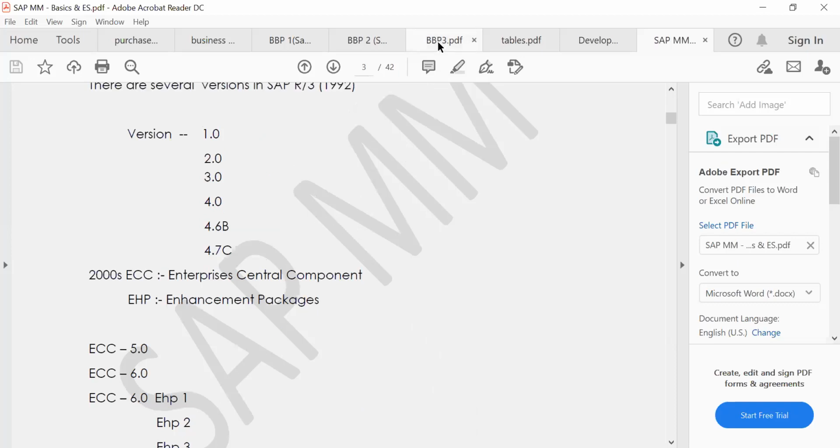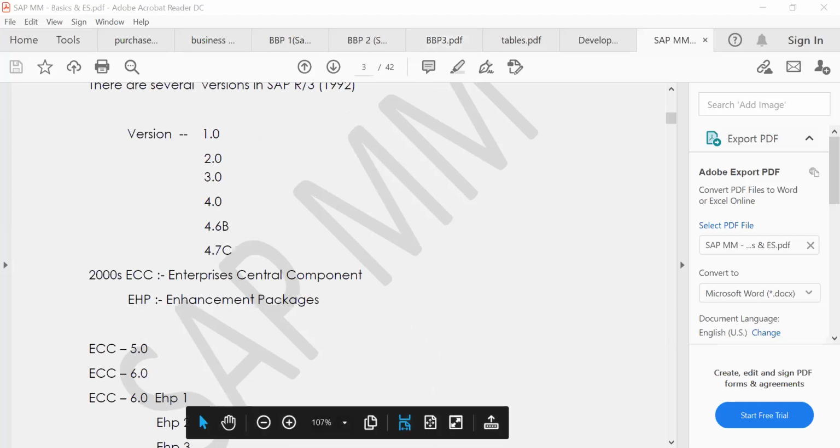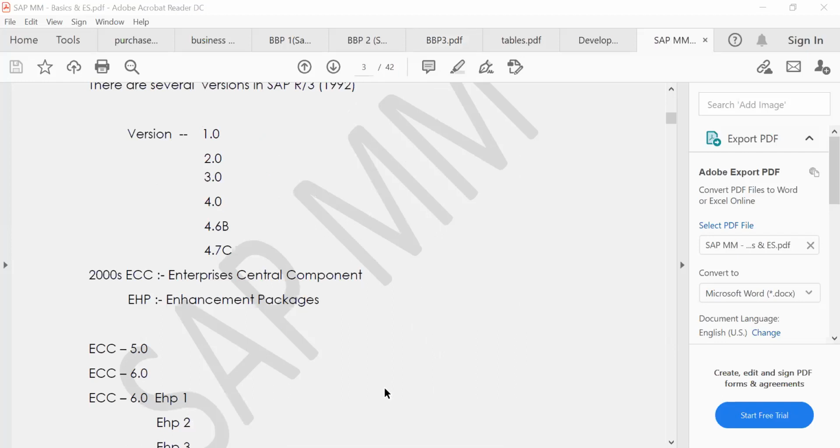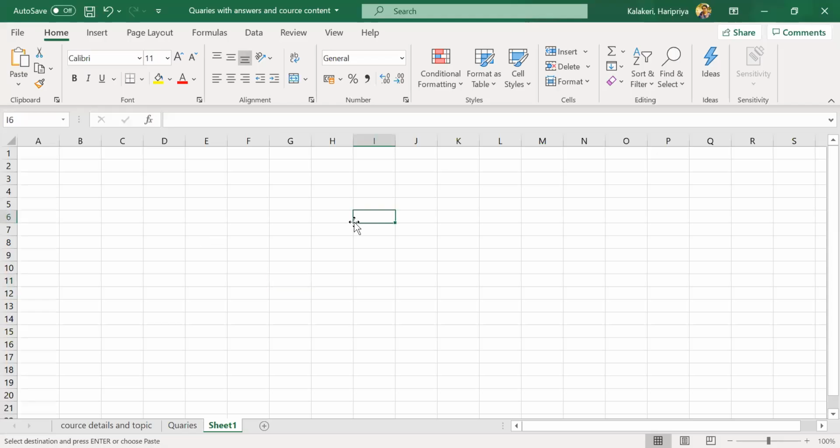To explain the user interface, I will go to Excel. One second. See, ECC, S/4HANA. Main difference between ECC and S/4HANA: we have different interfaces, right?